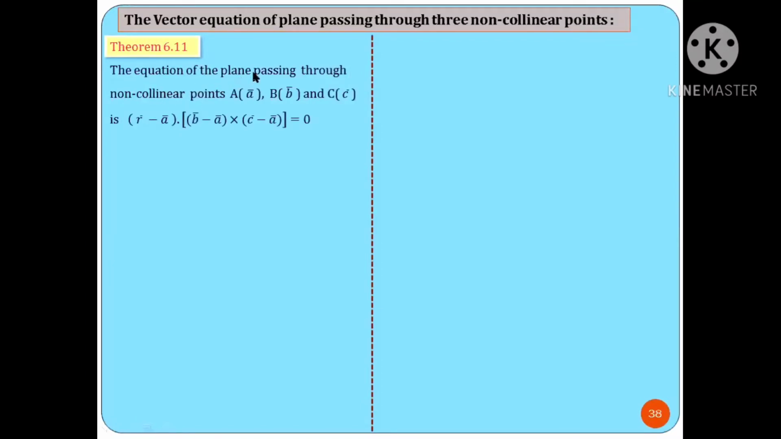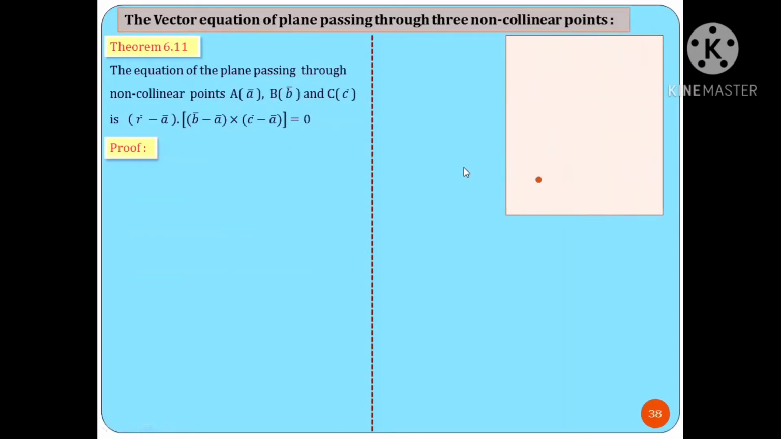The equation of the plane passing through non-collinear points A of A bar, B of B bar and C of C bar. These are the three non-collinear points, and the equation of the plane is expressed as R bar minus A bar dot with B bar minus A bar cross product C bar minus A bar equal to 0. First, we derive this equation. First, let us see the diagram for the proof of this theorem.